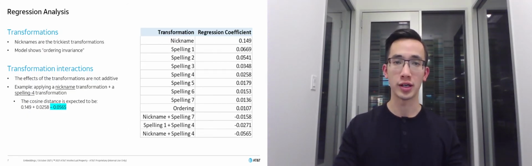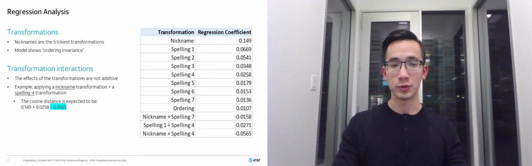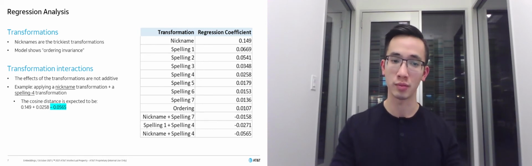Now for the regression analysis, the table shows the expected increase in cosine distance if that particular transformation was applied. We can see that the model is having some difficulty with nicknames, but what's more interesting is the ordering invariance, meaning that changing the order of a name has very little effect on the cosine distance. And this is a major advantage our model has over Levenshtein distance.